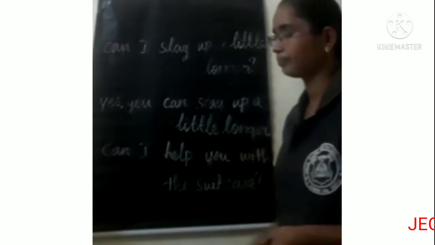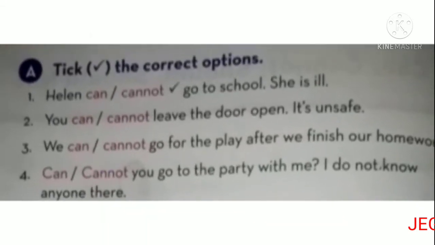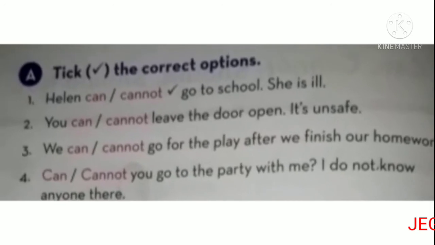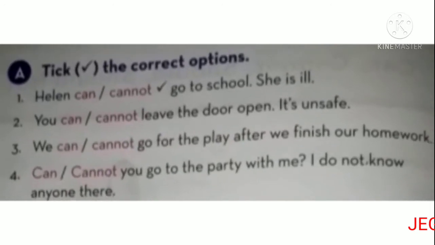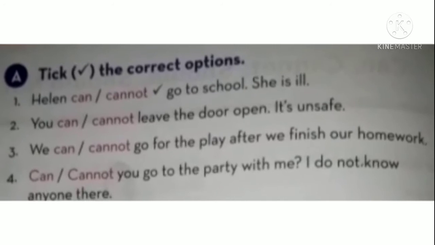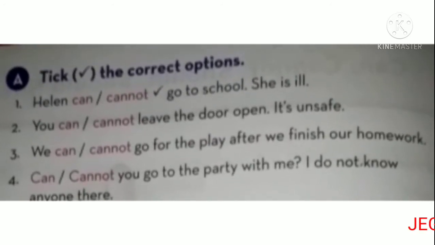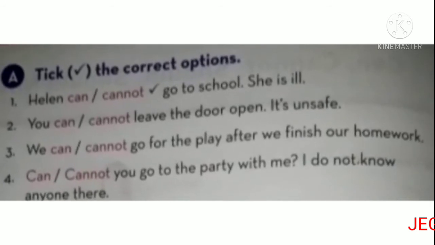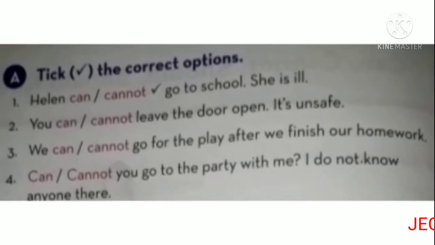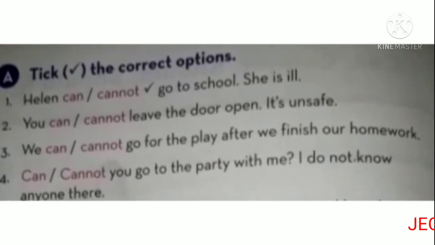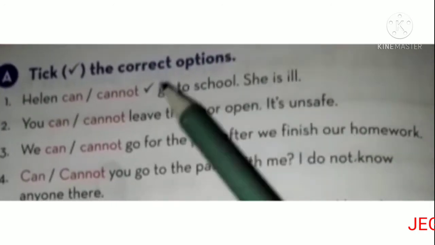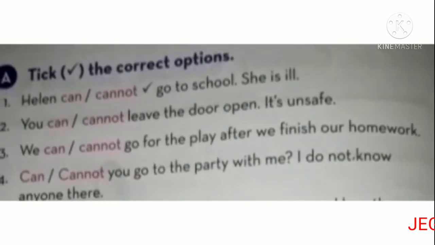Children, let's see our book exercise. Take the correct option. Look at the first one: Helen can or cannot go to school, she is ill. Helen is ill, so she cannot go to school. So the answer is cannot.